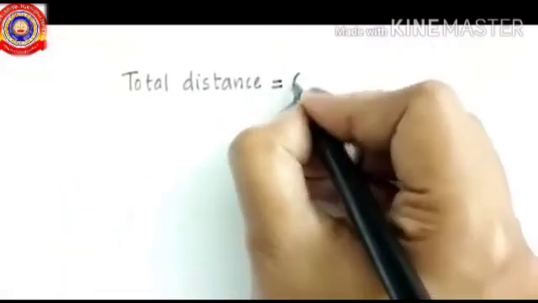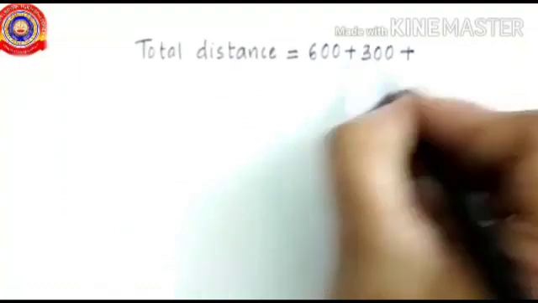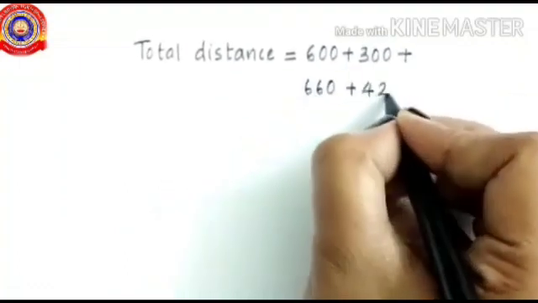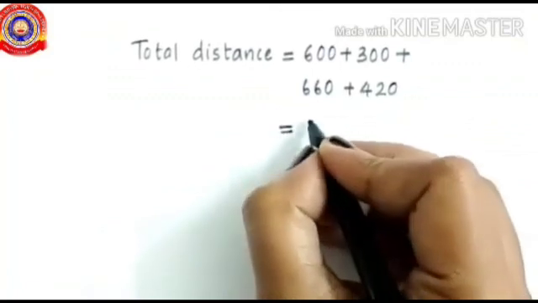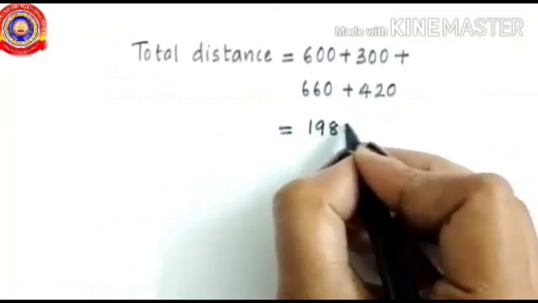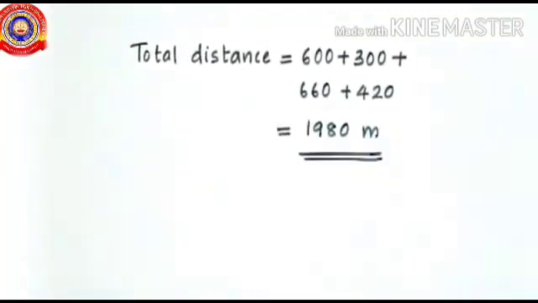So total distance equals 600 plus 300 plus 660 plus 420, and that is equal to 1980 meter. This is the total distance he covered on his entire journey.